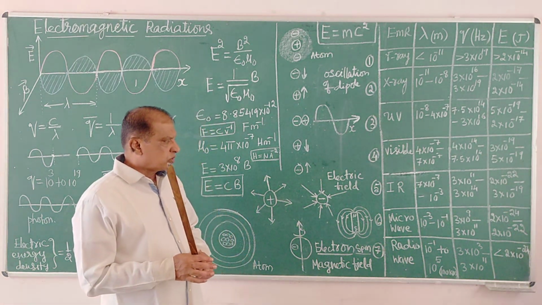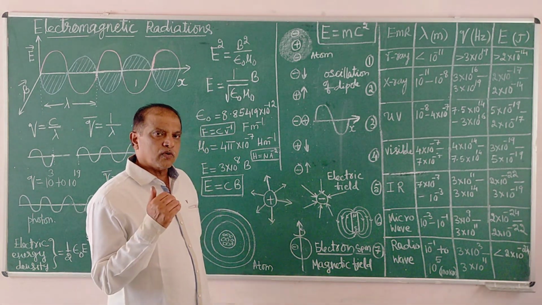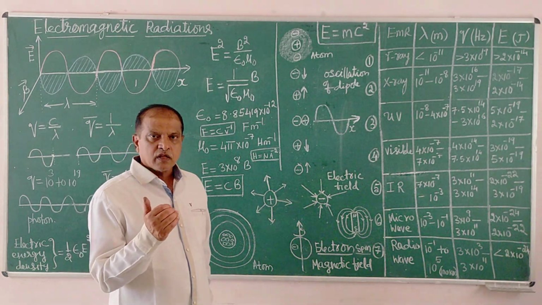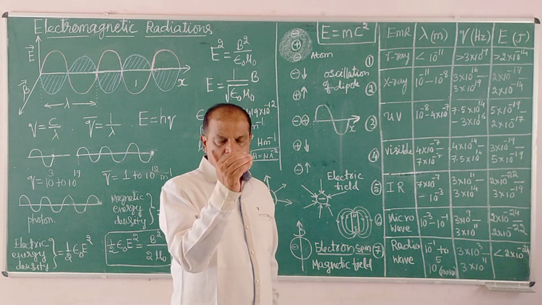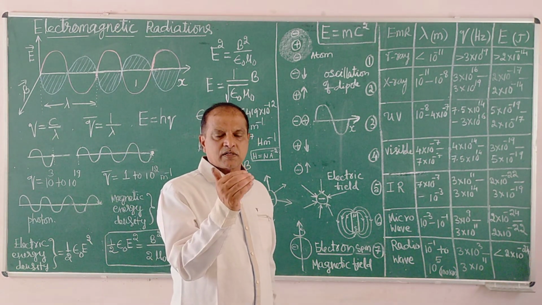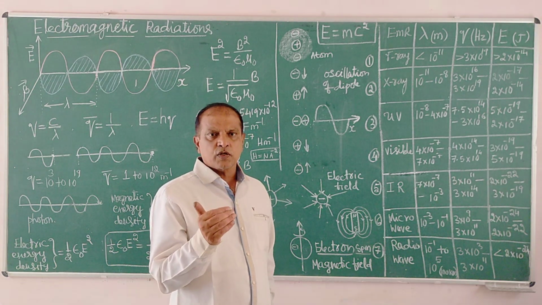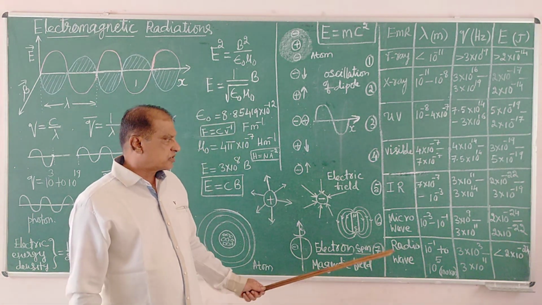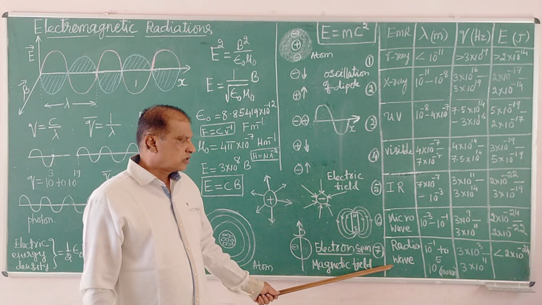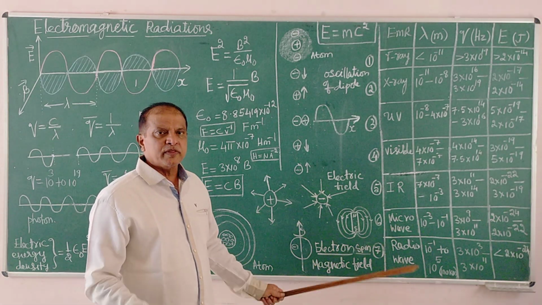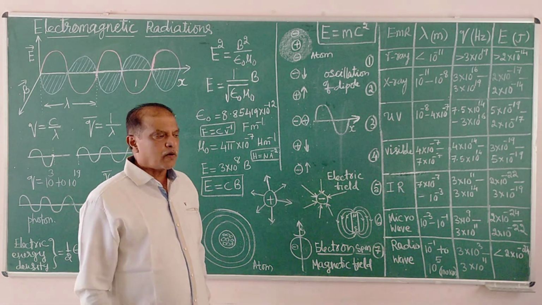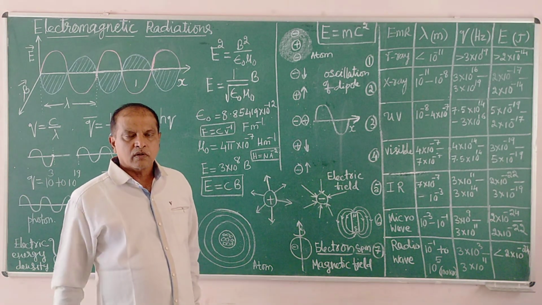So it is possible to convert the audio, video and digital information into electrical pulses and into electromagnetic radiations, microwave and radio, and transmit them in space. They can travel in space all over.